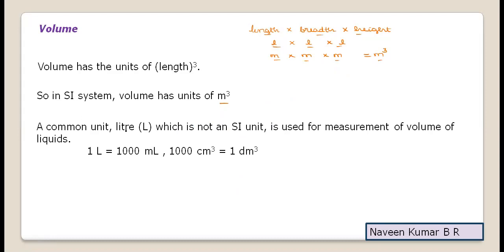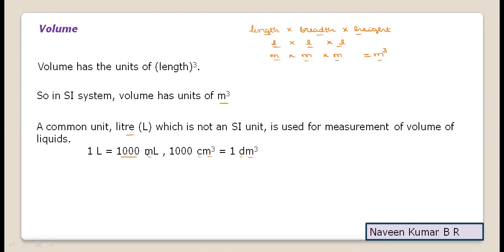Now, a common unit, liter, which is not an SI unit, is used for measurement of volume of a liquid. Generally the volume of a liquid is measured in liter, but how this liter is related to the SI unit of meter cube with its prefixes centi or deci, we'll try to consider. We know that 1 liter measures 1000 milliliters. So 1 liter refers to 1000 milliliters.